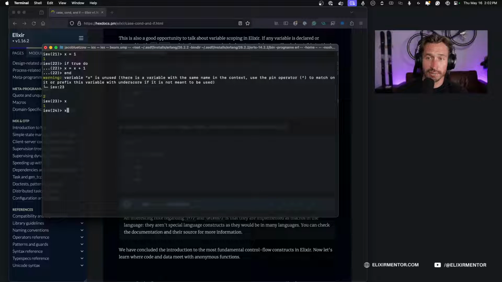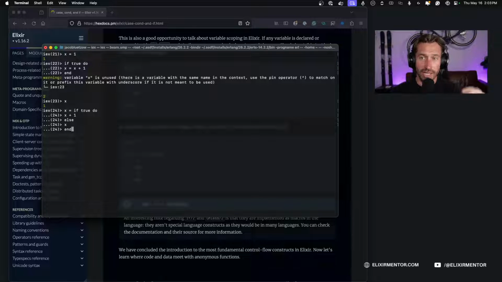We have to say X equals, and then say if true, do X plus 1, so we're just returning the new value. We're adding 1 to it. And then if it's not true, we could also have an else block here and just return X, and then end.